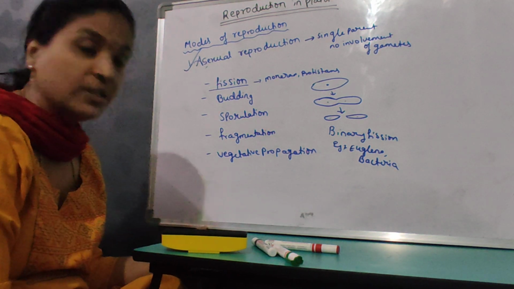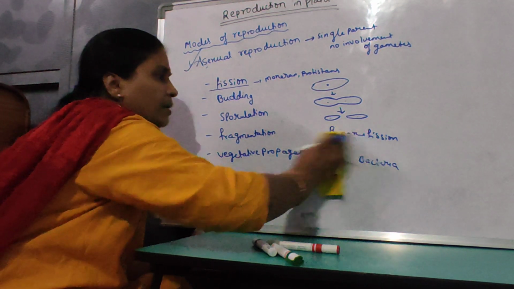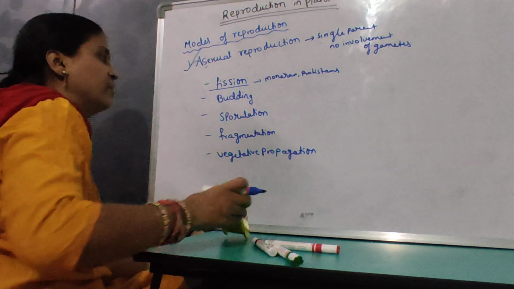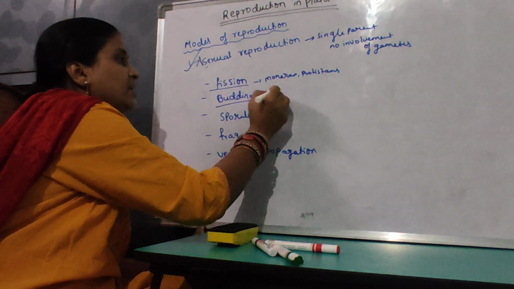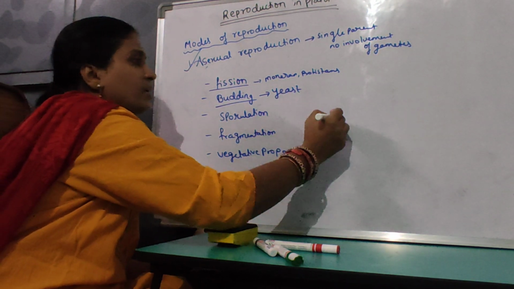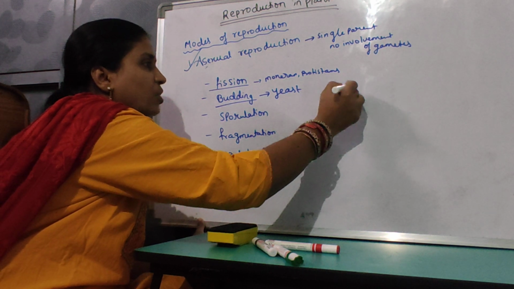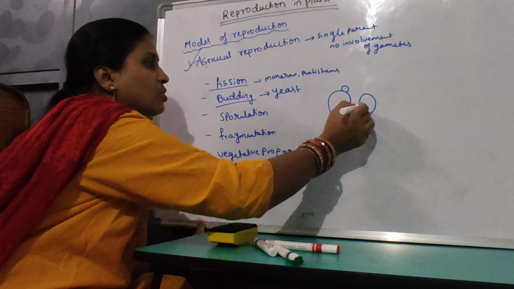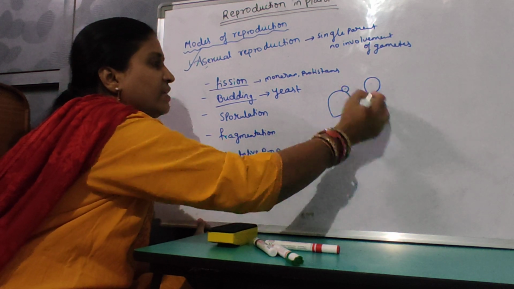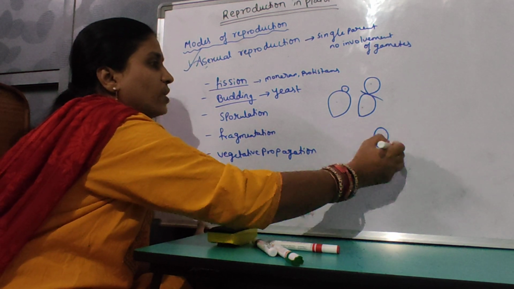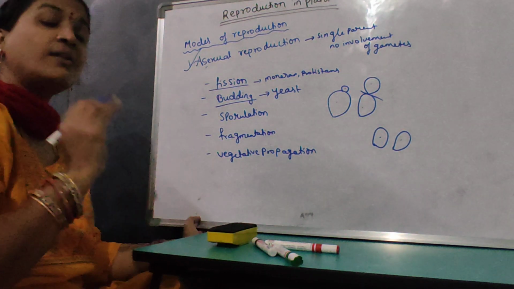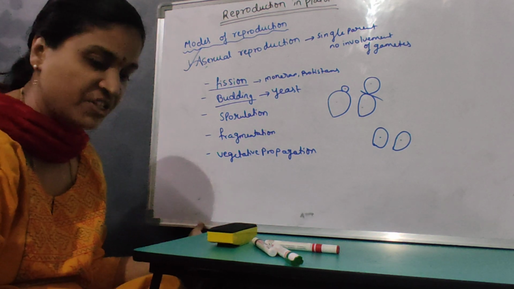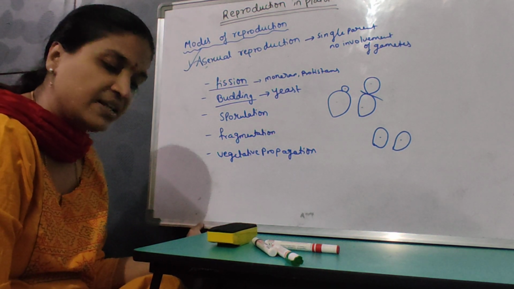When coming on to budding, what happens? An unequal offspring is produced from the parent. This is mostly seen in yeast. Suppose this is the yeast, a small outgrowth is going to occur. Then it is going to develop into a bigger one. Then when it detaches, it grows into a new organism. Like this, unequal offspring is going to be produced. This is about budding, which is seen in yeast.